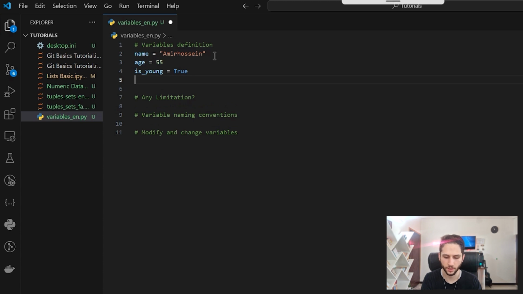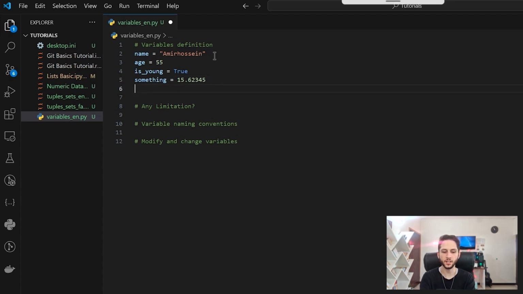For example, let's say something, I don't know what to call it, for example 15.62345, and that is even possible too. And you can save any kind of data types or data collections in a variable. For example, I can save a list in a variable too.